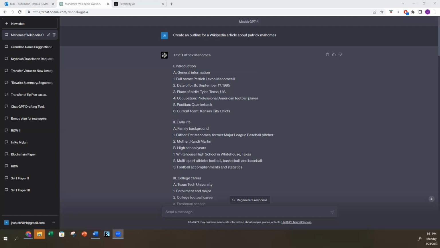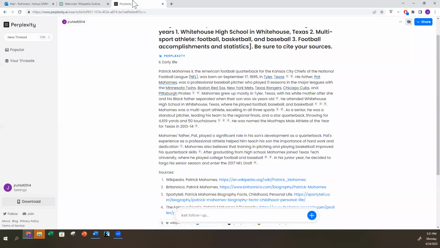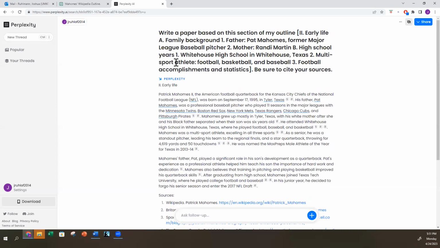However, for more generic topics, you can use another AI called Perplexity. So as you can see, I've taken section 2 of my outline and copy and pasted it into Perplexity, and I asked it to write a paper based on that section of my outline. Now, you may be asking yourself, why Perplexity? Why can't I just have ChatGPT do that? Well, Perplexity does one thing better than ChatGPT, namely, it cites its sources.